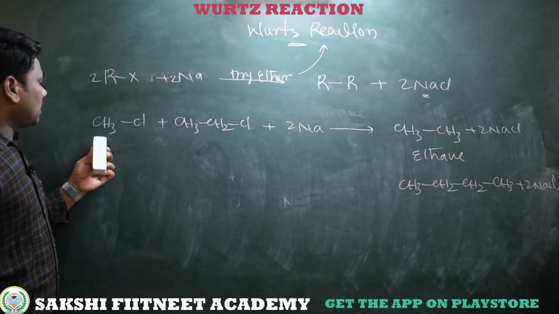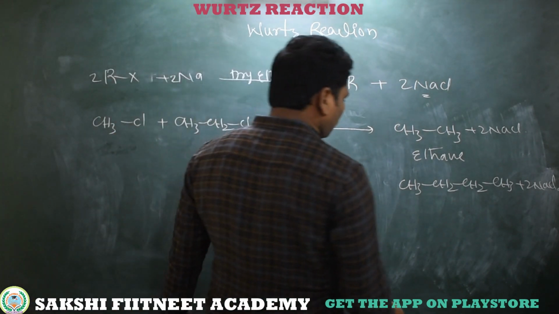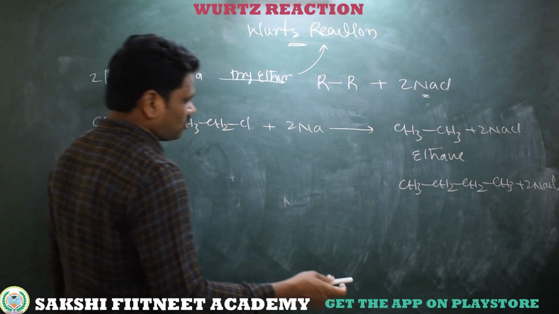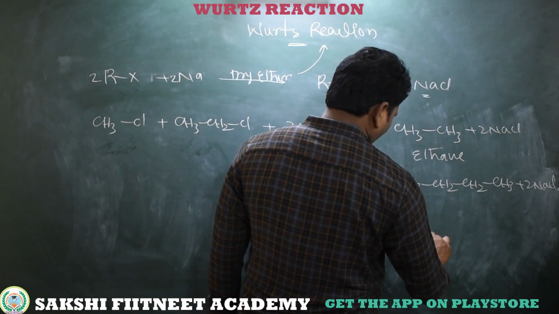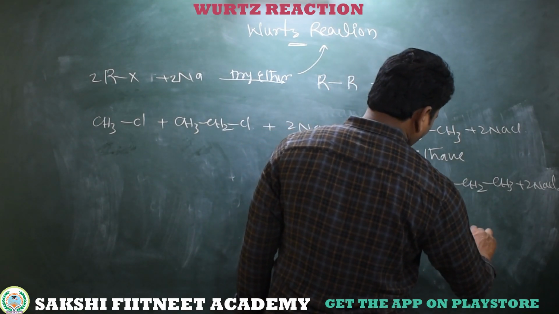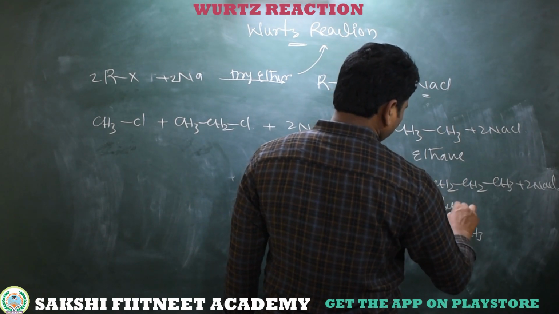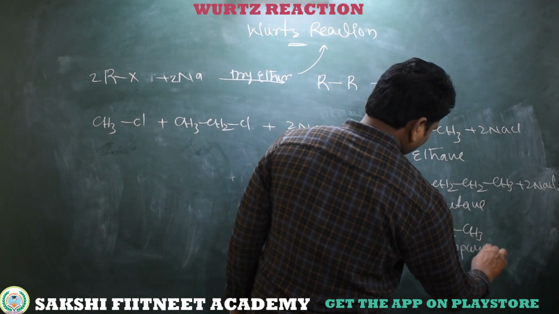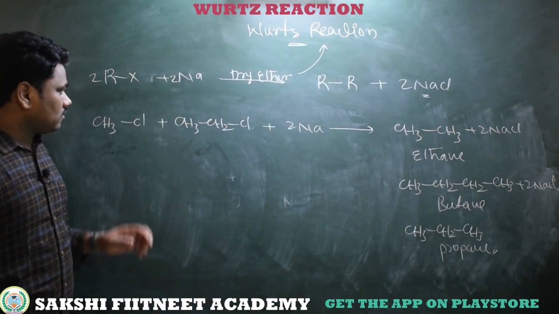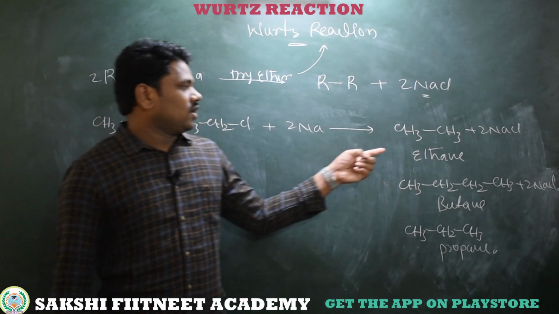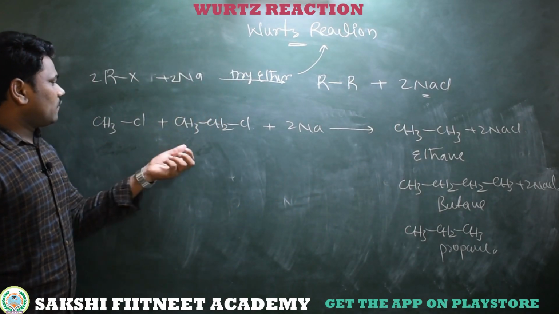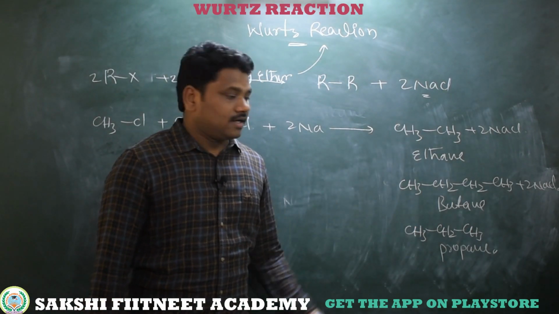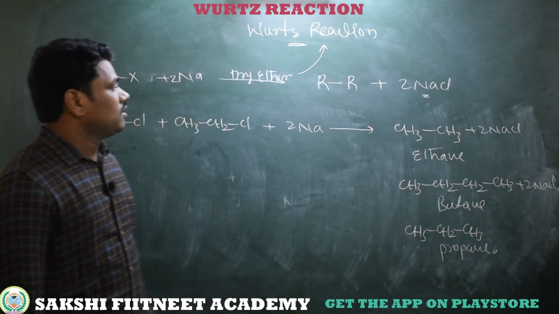If the coupling is between methyl chloride and ethyl chloride, so here R is CH3 and here R is CH3CH2, obviously we will get propane, that is CH3CH2CH3. This is butane and here this is propane. When we are coupling between the same type of alkyl chloride, we will get only one product. If we are taking different types of alkyl chlorides, then obviously we will get 3 types of higher alkanes. This is called the Wurtz reaction.